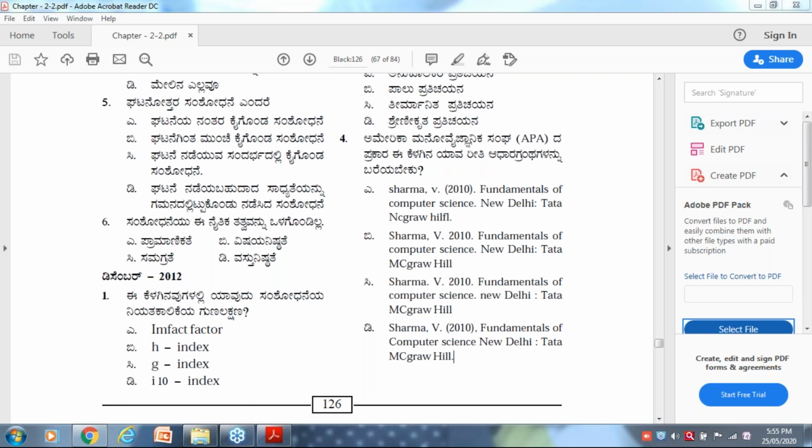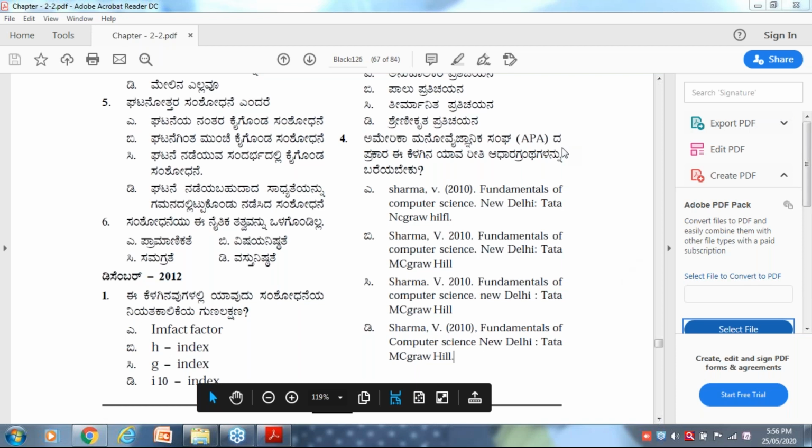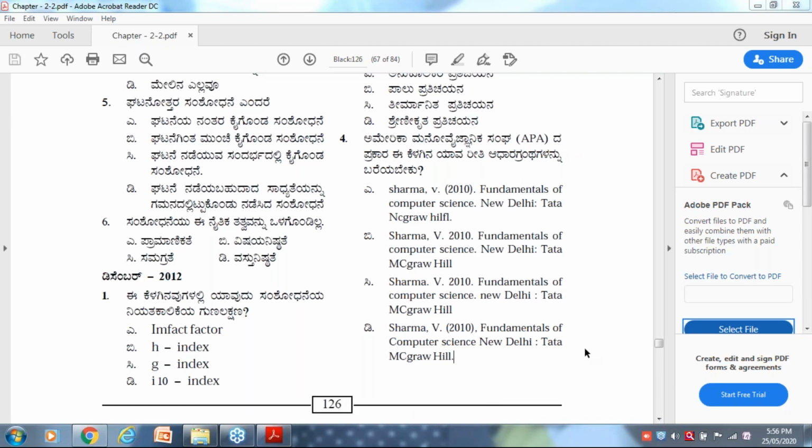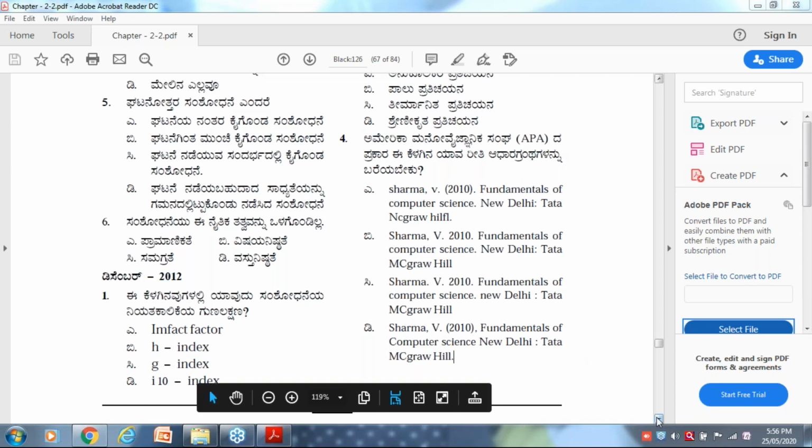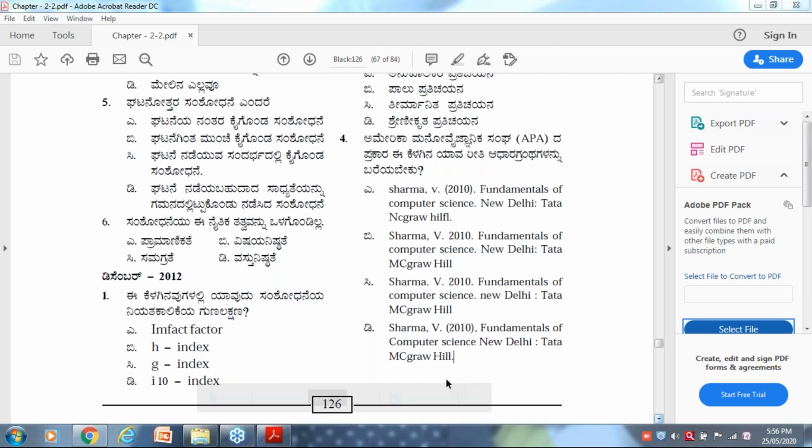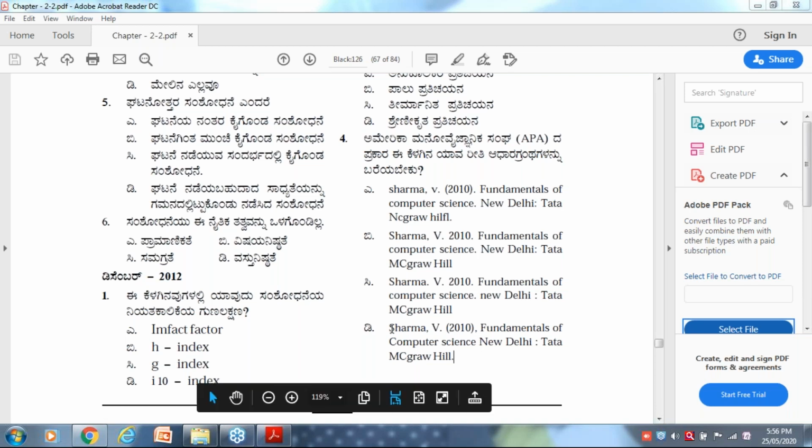Most of the people are telling A is the right answer, but A is not right. Tata McGraw-Hill it is. D is the right answer because the publication name is McGraw-Hill. Who said D? You got 2 marks. Let us make the party. D is the right answer.